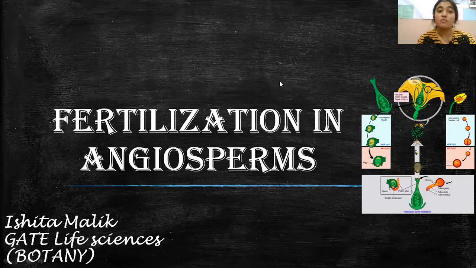This process of fertilization in angiosperms is similar to the process of fertilization in human beings, when I talk about sexual reproduction in human beings. The male gamete, that is sperm from a male, can fuse with the female gamete, that is egg, in the ovary of a female, and they give rise to a zygote that will develop into an embryo, then a fetus, and then it will give birth to a baby.